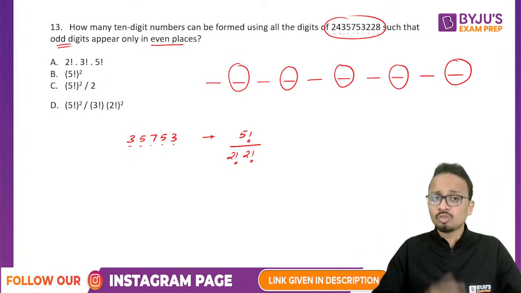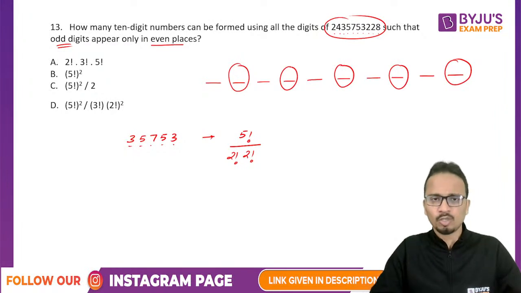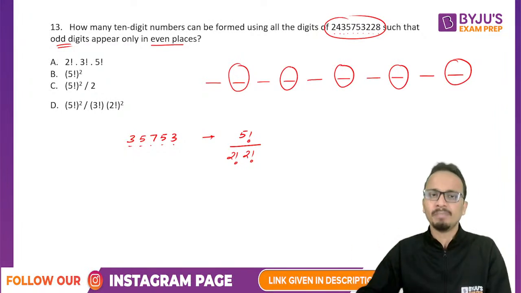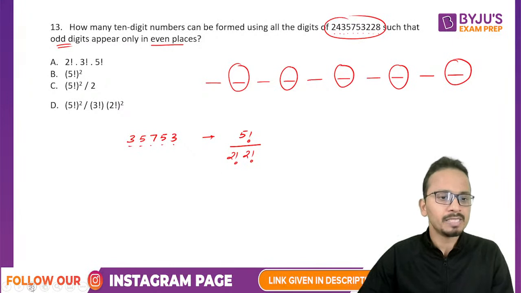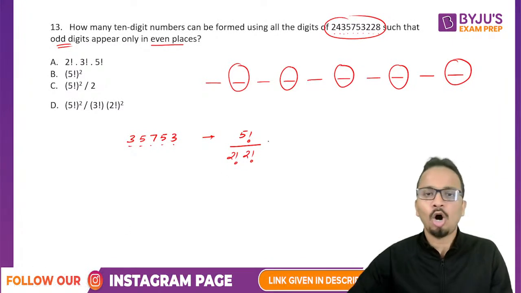5 is also repeated twice. I have also divided it by 2 factorial. So this is for even places. Now for the remaining places, odd digits can come.